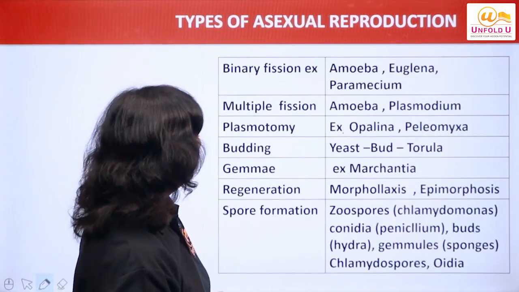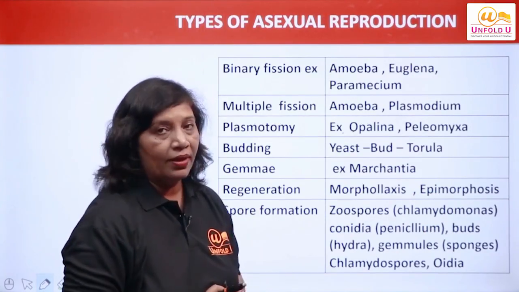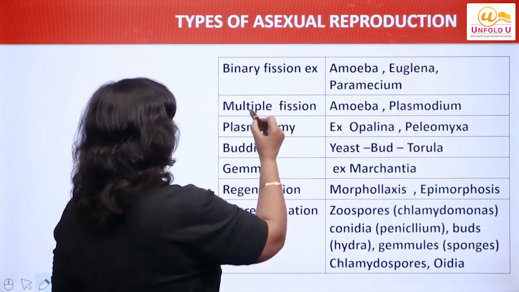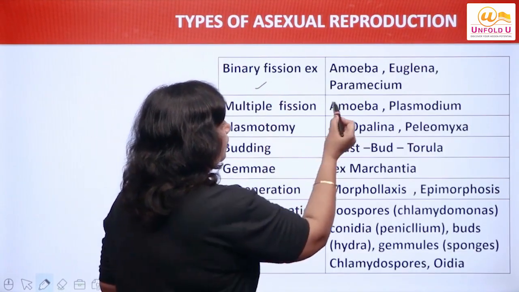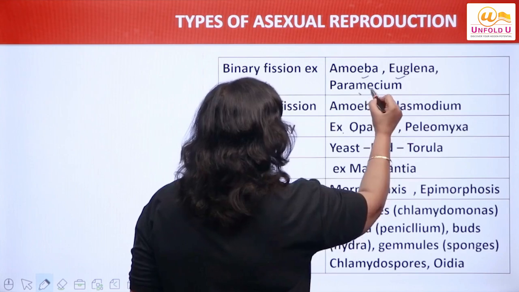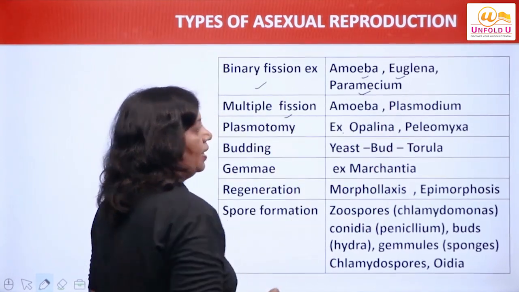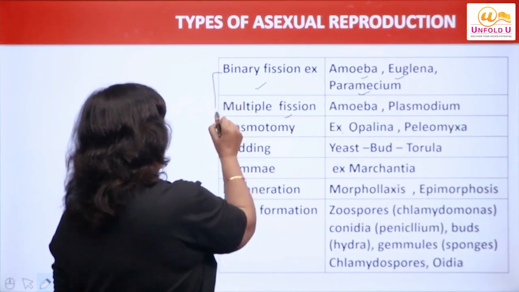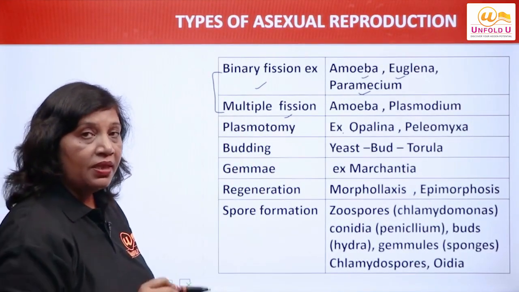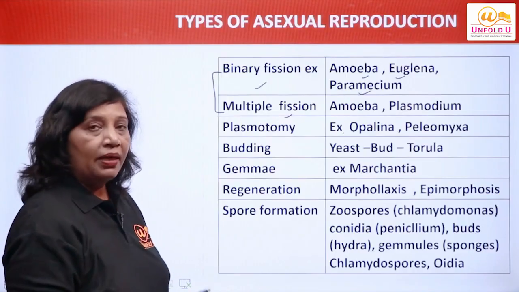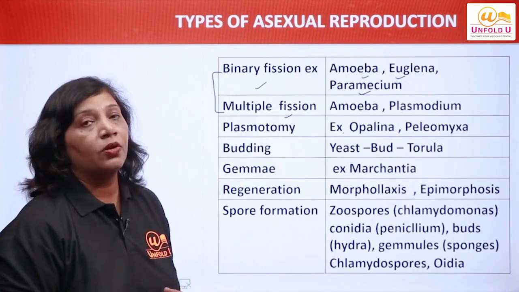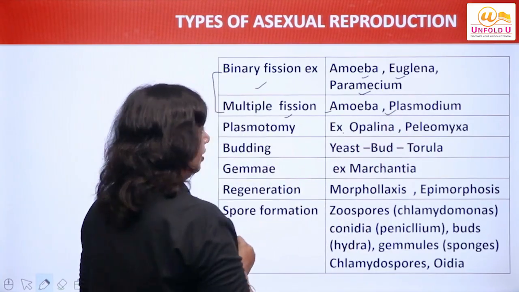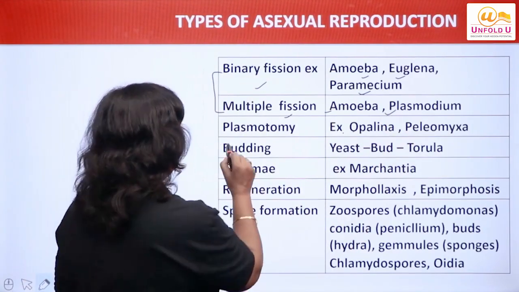Now let us look at all these again one by one, right? We will discuss them in details, right, in the later slides. Binary fission, right? Binary fission, we have examples: amoeba, euglena, paramecium. Multiple fission, actually binary fission we will talk under two headings, right? Binary fission and मल्टीपल फिशन. बाइनरी फिशन मीन्स सिंपली दो हिस्सों में डिवाइड हो जाना. मल्टीपल फिशन मतलब बहुत सारे small individuals तैयार करना, right? So example is amoeba and plasmodium, that is of multiple fission, right?